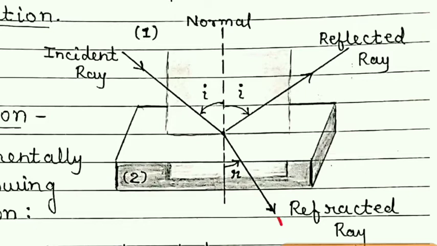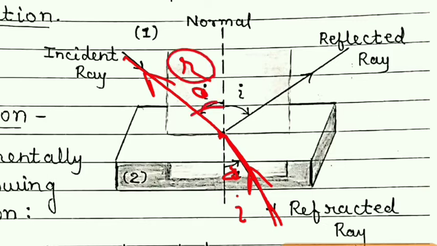You can consider this as an incident ray. So this is a denser medium, so the angle made here will be the angle of incidence. After this point it gets refracted, but as it is moving from this denser medium, that is glass medium, to air medium, this angle will be the angle of refraction. So it is clear that now this angle of refraction is greater than the angle of incidence.